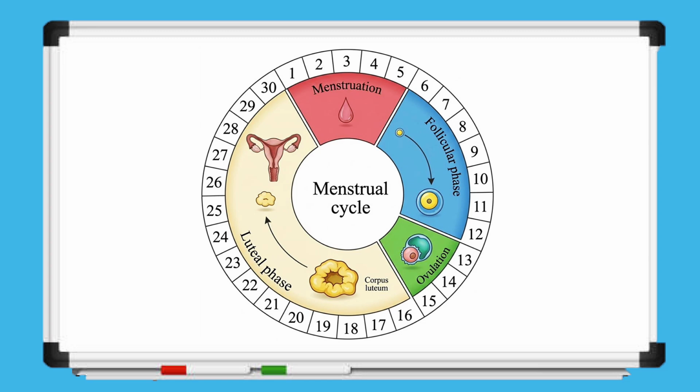The final phase is the luteal phase, which lasts from day 16 to 30. The ruptured follicle transforms into the corpus luteum, which secretes progesterone to maintain the thickened uterine lining for a possible pregnancy. If fertilization does not occur, the corpus luteum degenerates, progesterone levels fall, and the cycle begins again with menstruation. This phase is represented by the yellow or tan section, highlighting the corpus luteum and the uterus preparing for the next cycle.